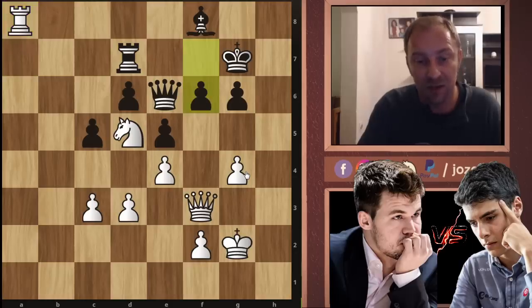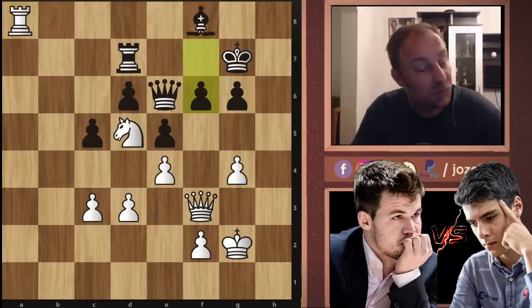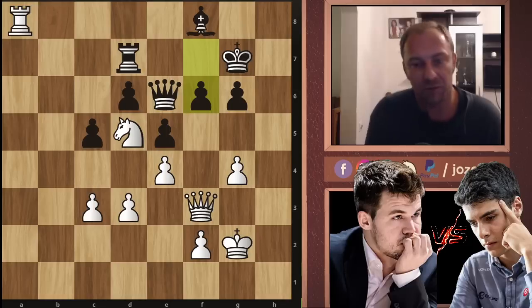We have f6, and now comes really a great move. Pause the video and try to find the best next move here for Magnus Carlsen. As usual, we say, test your might in chess. Try to see really a good progress, sort of. The evolution is winning here for black. It's not a move that we can say it's winning immediately for white, but as I said, find really a great attacking strategy here.